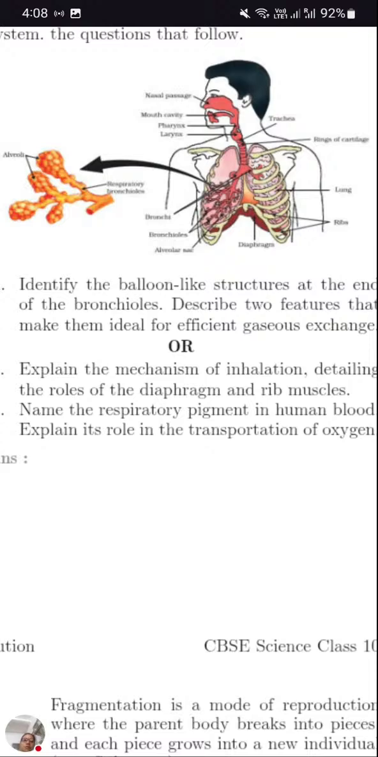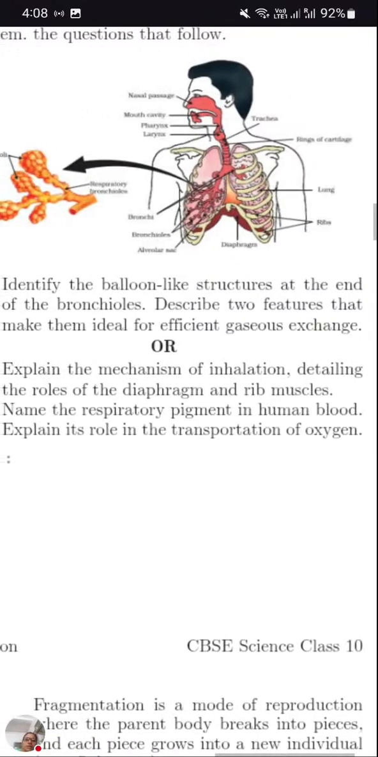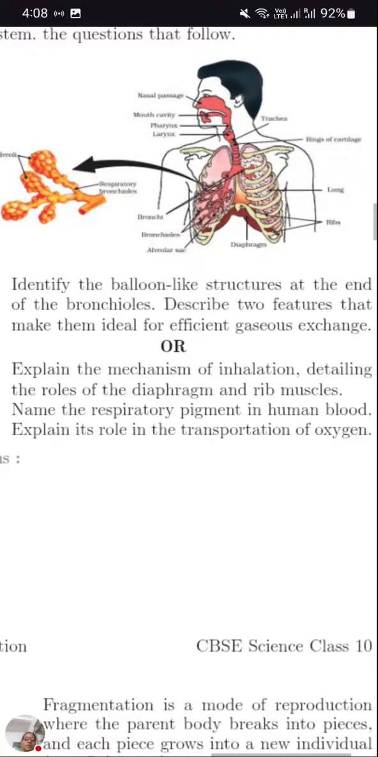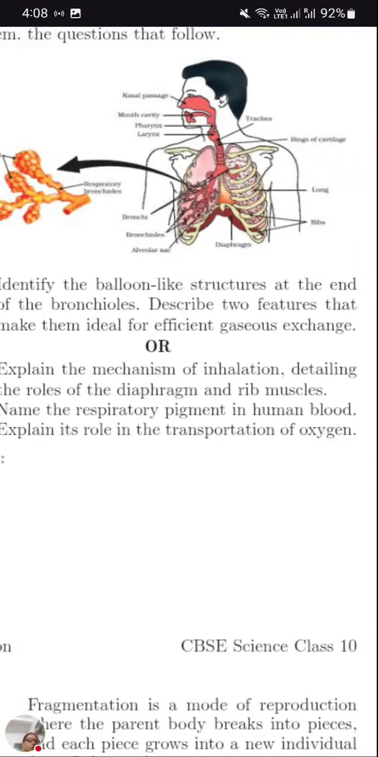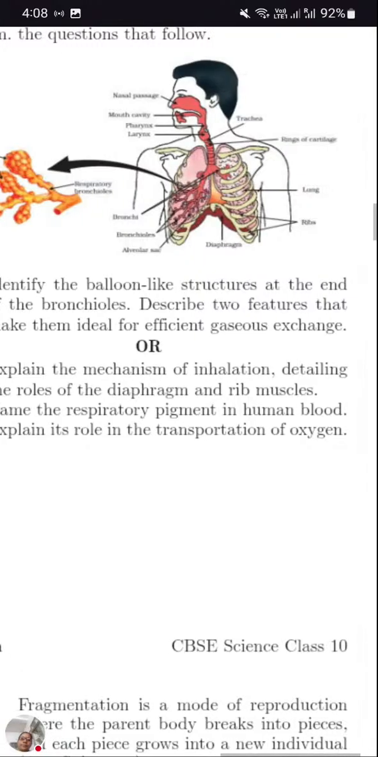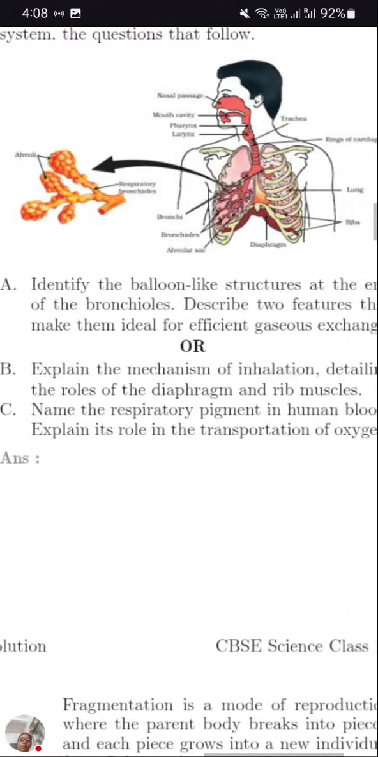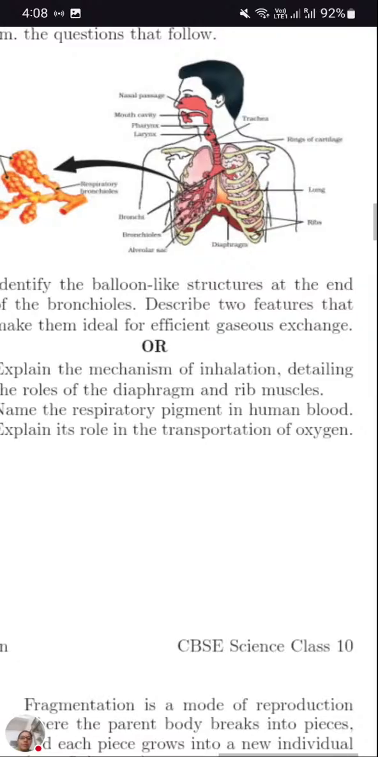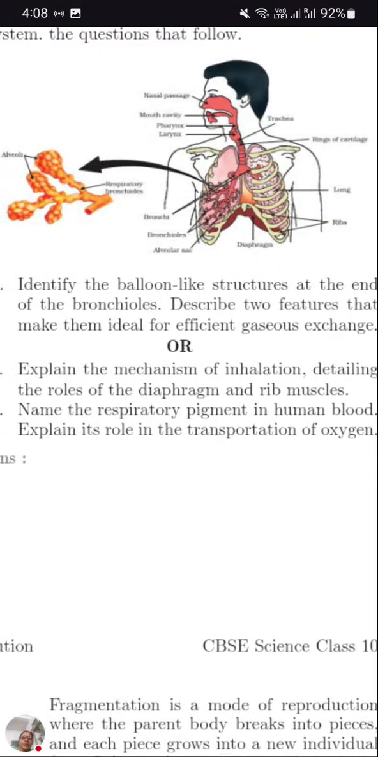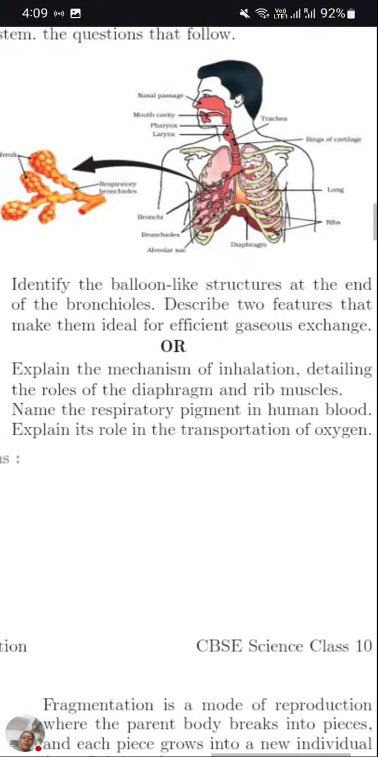So I'm reading the question so that we can go through with the answers directly. Explain the mechanism of inhalation. Inhalation is the process of taking in of oxygen, detailing the role of diaphragm and the rib muscle. So here how the inhalation process is taking place, and name the respiratory pigment in human blood.